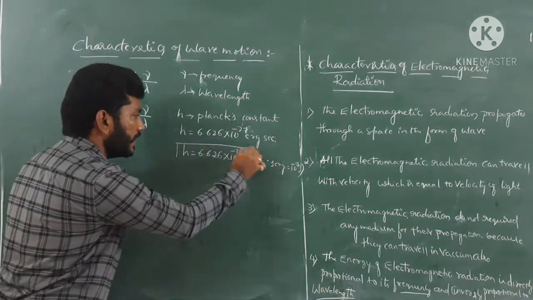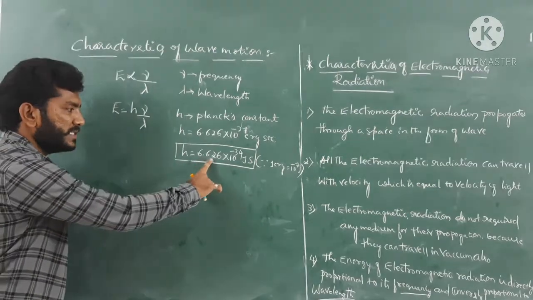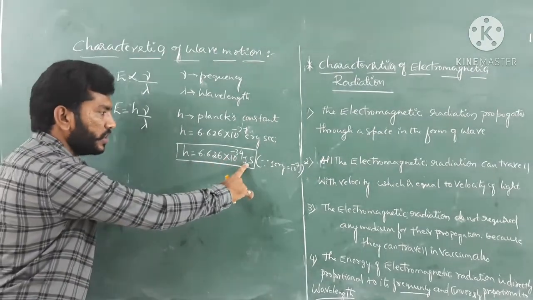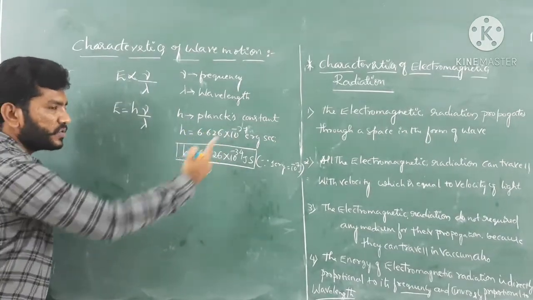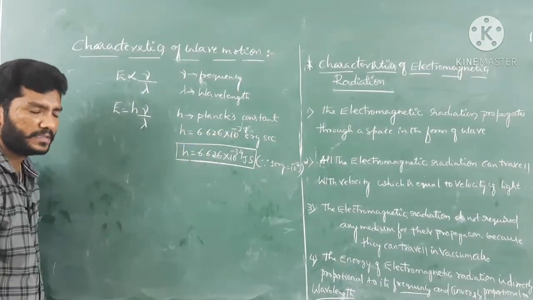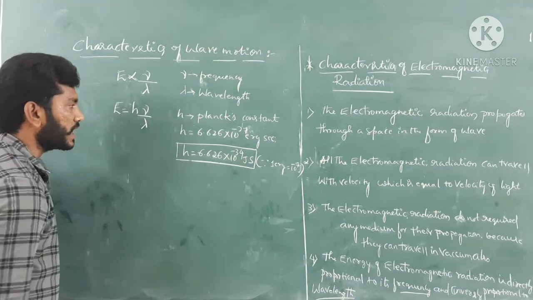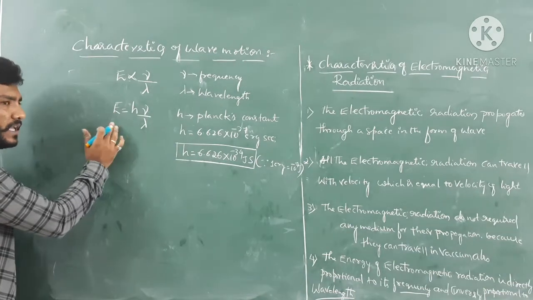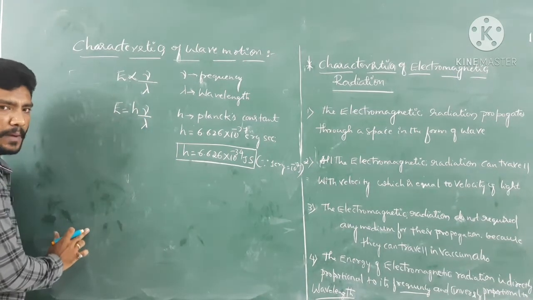So this is the standard value of h. H equals 6.626 into 10 to the power of minus 34 joule seconds is a standard value, and it doesn't get altered at all. H is Planck's constant. Planck was one of our scientists, so based on his name that value is recognized. So coming to the equation, E equals h nu divided by lambda.